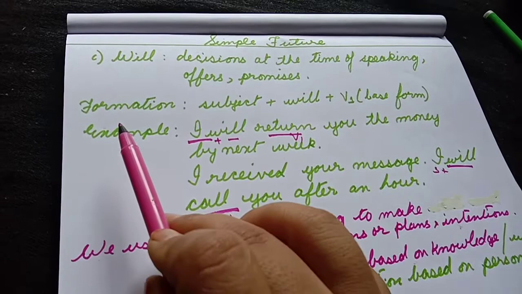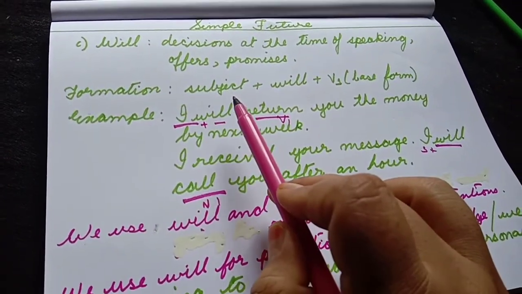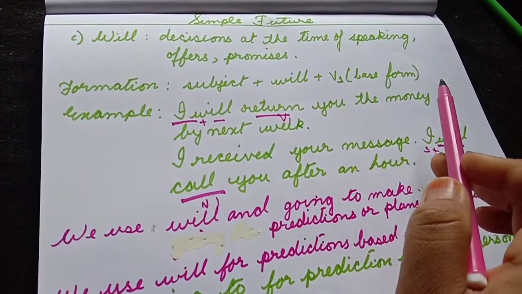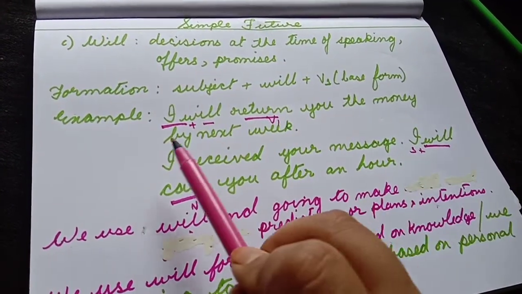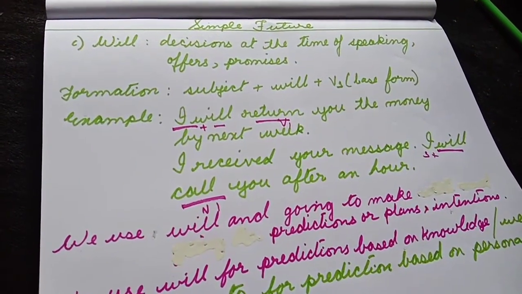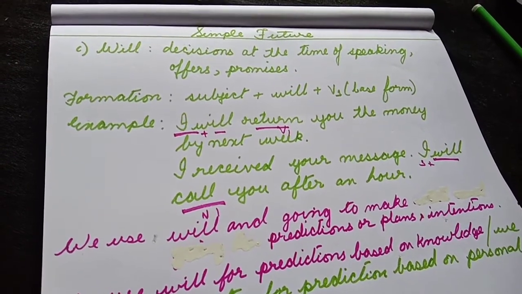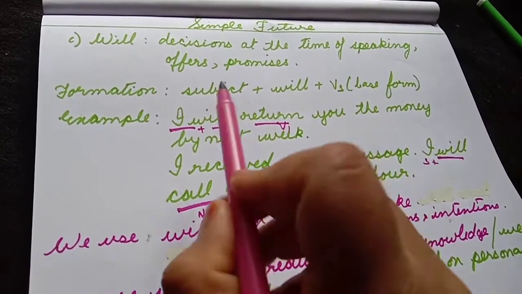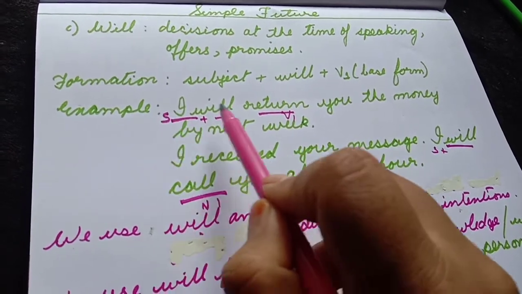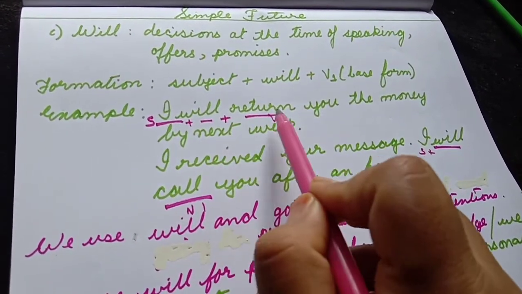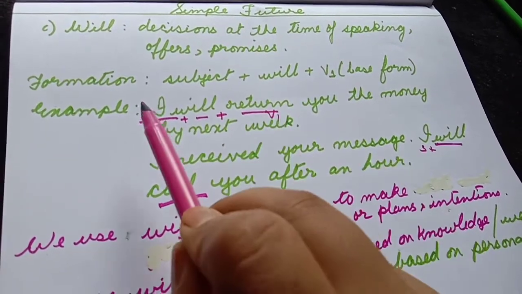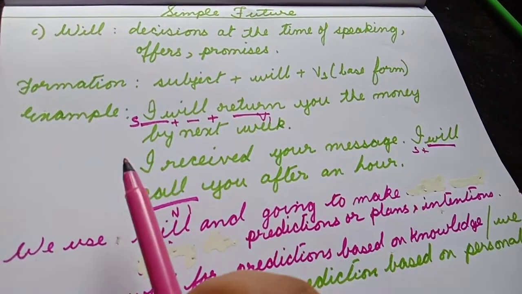Now what is the formation of will? Subject plus will plus the base form of the verb. Example: I will return you the money by next week. So this is a promise. I borrowed some money from you and I'm promising that I will return it. I is the subject, plus will, plus the V1, the base form of the verb. I will return you the money by next week.